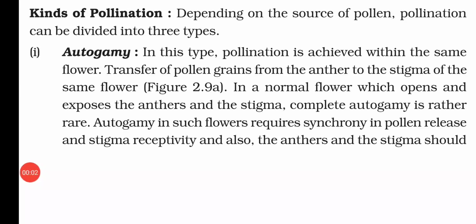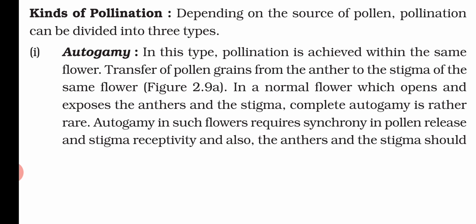Now, kinds of pollination. Depending on the source of pollen, pollination can be divided into three types. First is autogamy. In this type of pollination, it is achieved within the same flower. That means when pollen grain is transferred from the anther to the stigma of the same flower, we call it autogamy. In a normal flower which opens and exposes the anther and stigma, complete autogamy is rather rare.